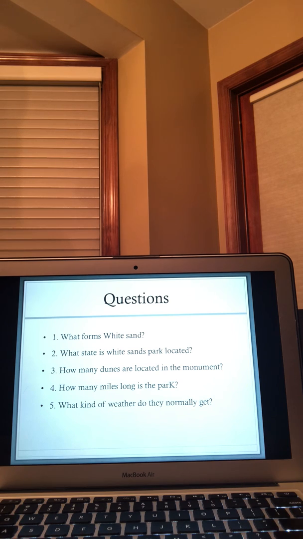Number 3, how many dunes are located in the monument? Number 4, how many miles long is the park? And number 5, what kind of weather do they normally get in their season?